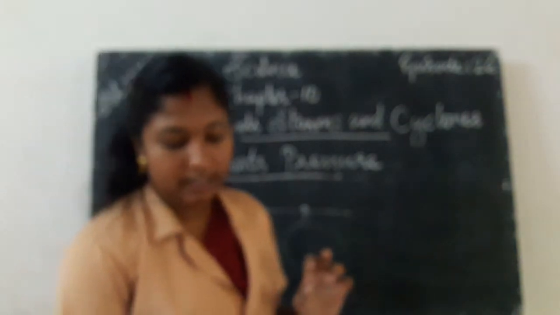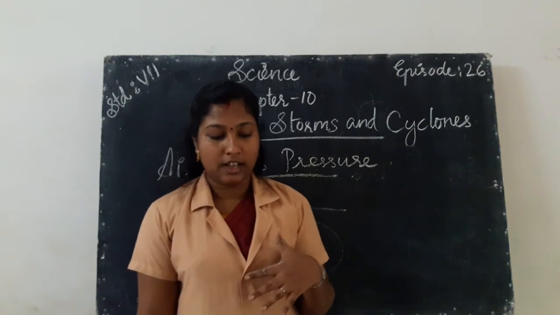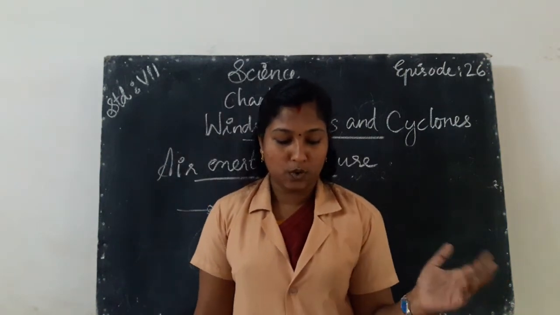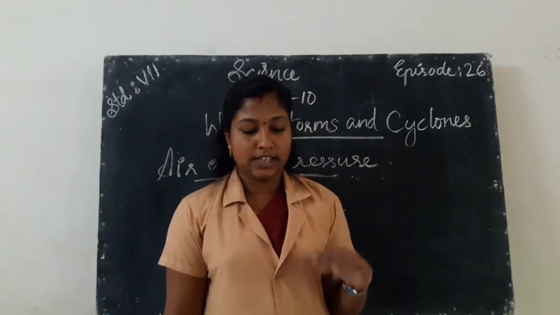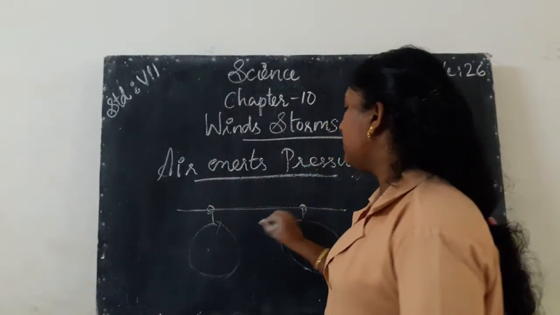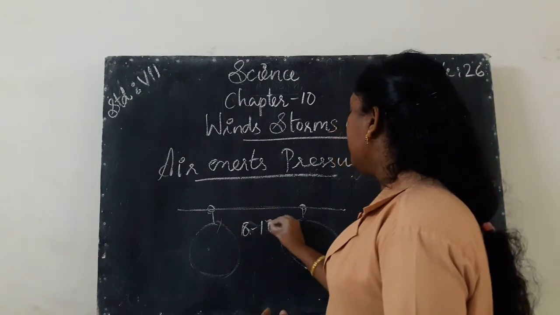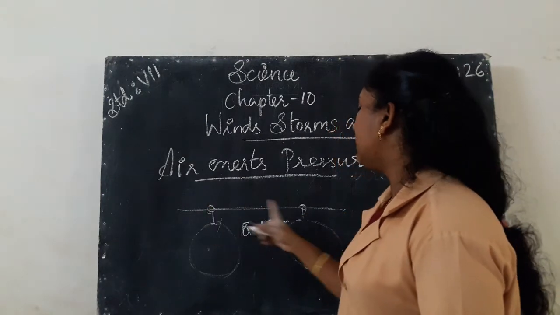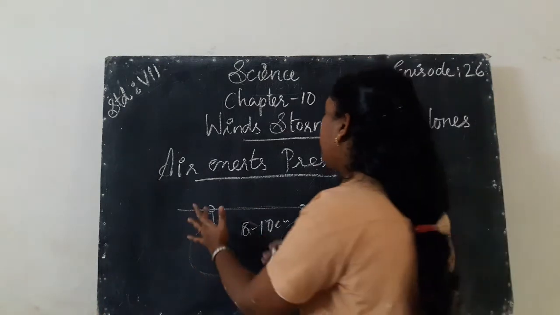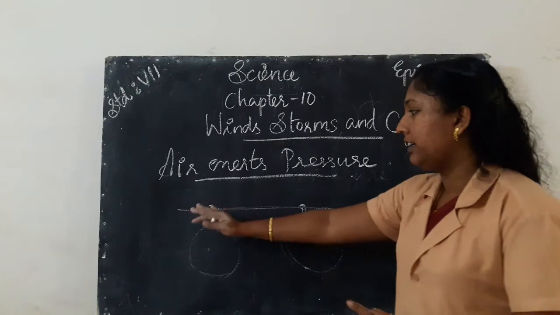Then what did he do? He hung both the balloons, tying each one to a string, 8 to 10 centimeters apart. The distance between the two balloons is 8 to 10 centimeters. So it is tied from here to here. At least 8 to 10 centimeter distance.